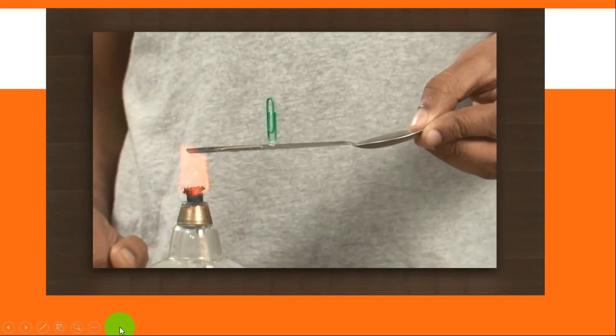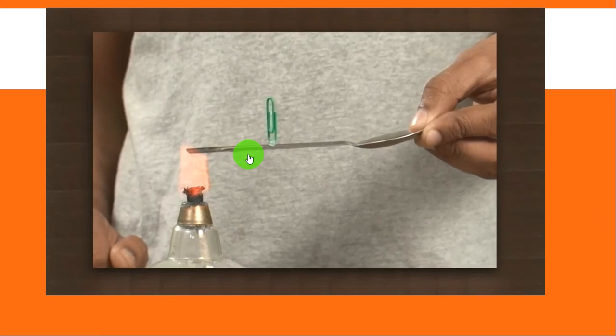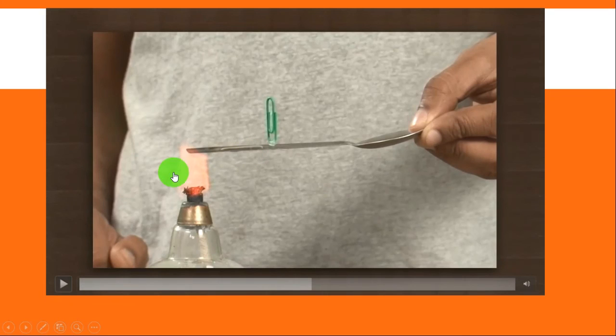Okay, now. So, what do you understand from this experiment? What do we have? I have here a source of heat, right? A metal spoon, then I stick 4 pins on the metal spoon with wax. Now we know that wax can melt easily. I put the metal spoon in contact with the source of heat or the fire. So what happens?